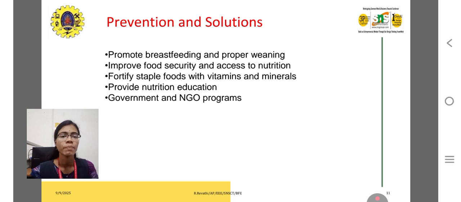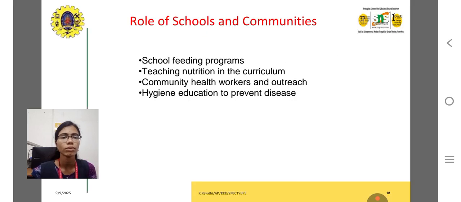So, what are the roles of schools and communities? School feeding programs; a lot of schools have this program. Teaching nutrition in the curriculum, community health workers and outreach, and hygiene education to prevent diseases. So, the role of schools is to improve the nutrition value in the society.